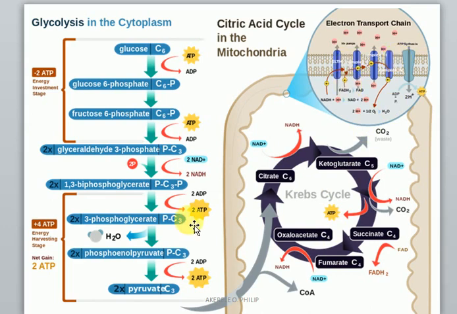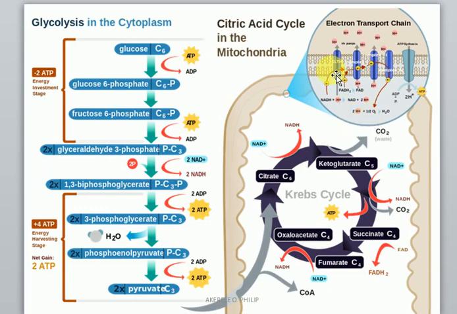So let's do the math. 2 ATPs at glycolysis, which takes place in the cytoplasm, plus 2 ATPs formed during Krebs cycle, which takes place in the mitochondria, plus 34 ATPs formed, that forms 38 ATPs formed at the end of aerobic respiration, not anaerobic.